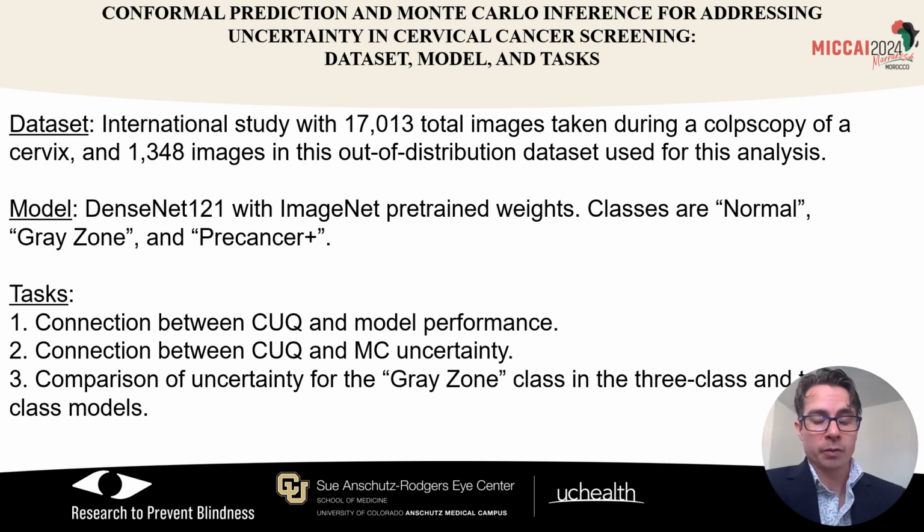The dataset used for training, validation, and testing was an international study with about 17,000 images taken during a colposcopy of a cervix, and the particular out-of-distribution dataset that we'll be running inference on and analysis with this project has 1,348 images that were chosen by the team as the out-of-distribution dataset after model selection. The model in question is a DenseNet 121 with ImageNet pre-trained weights, and the classes are normal, gray zone, and